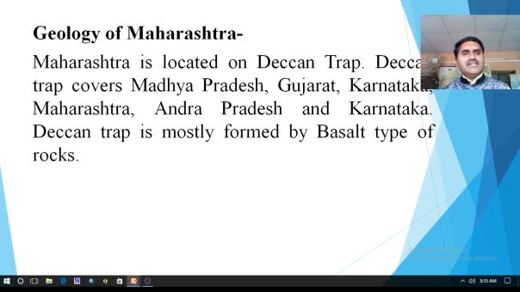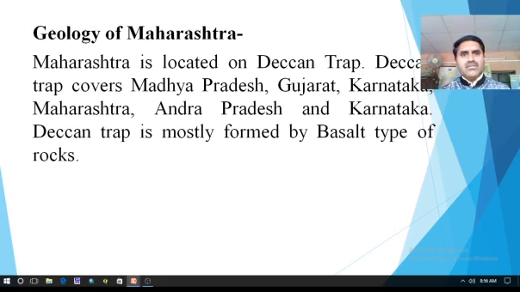What is exactly the geology of Maharashtra? If we take an overview of the geology or the formation of the rocks in Maharashtra, then we realize that there have been various changes in the geology of Maharashtra right from the ancient period to date.